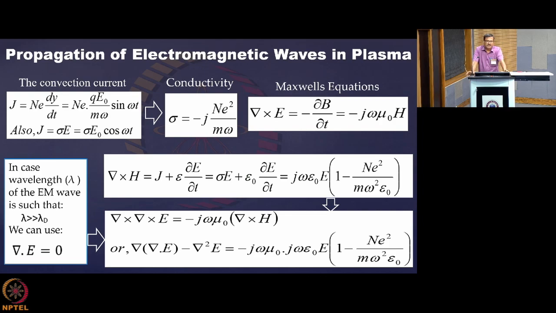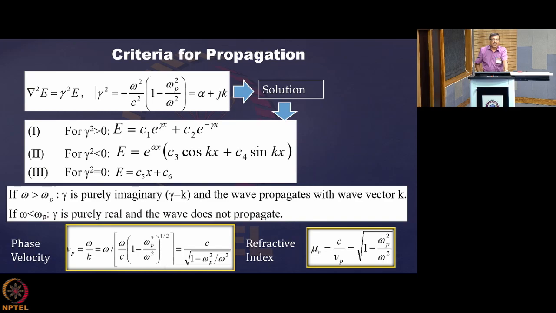We can put that for this kind of situation, and then we will get del square E is equal to gamma square E, where gamma square is equal to minus omega square by c square into 1 minus omega c square by omega square, and we can write that as alpha plus jk.